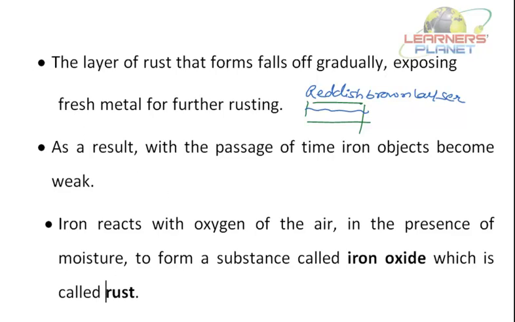The reddish brown layer which is there is of rust. And rust is formed how? The iron present on the surface reacts with oxygen in the presence of moisture to form iron oxide. That iron oxide is in the form of reddish brown powder.